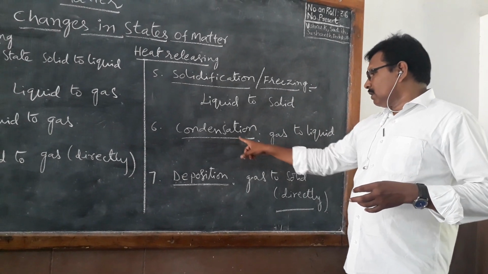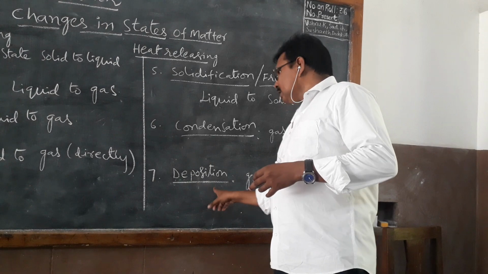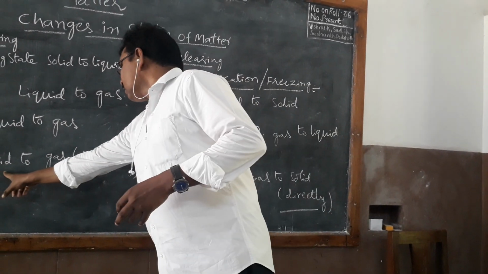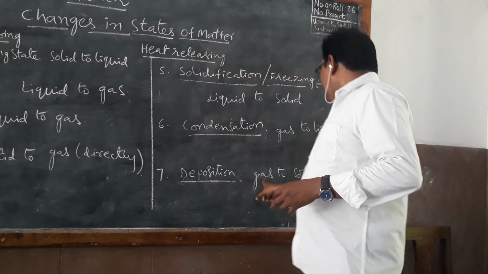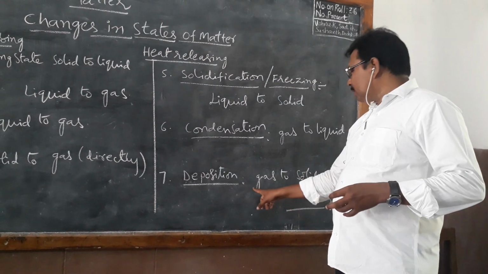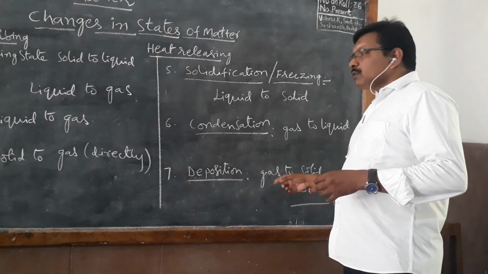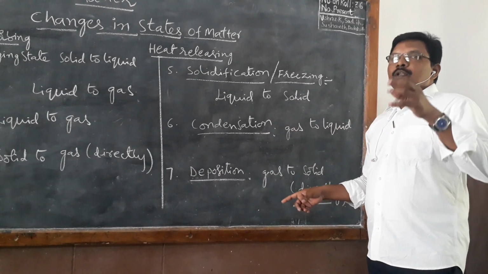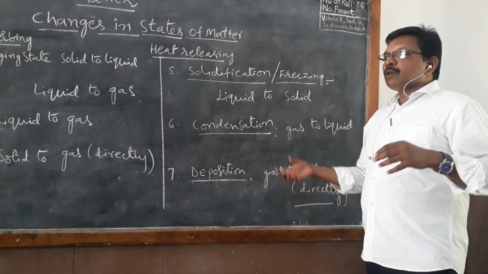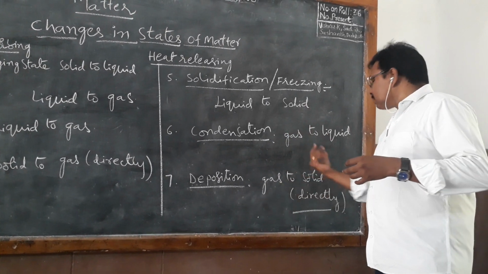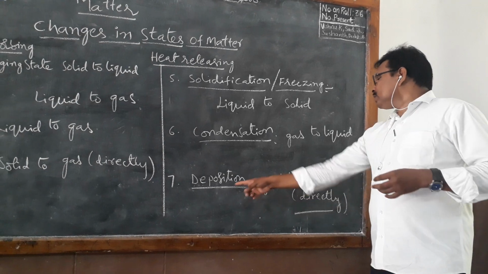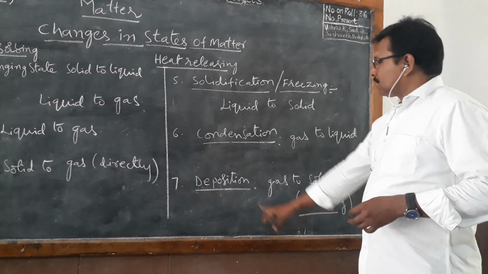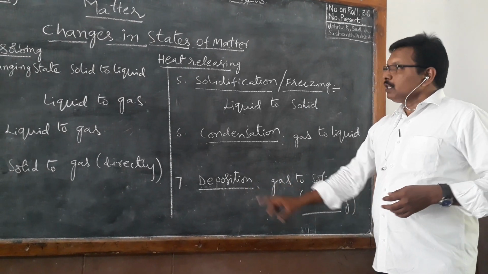This process is called condensation. Now next, deposition. Deposition is the reverse process to sublimation. You know sublimation means solid to gas directly. Here it is gas to solid directly. When we cool gas, it converts to solid without a liquid stage. For example, in winter season, the cool breeze turns gas to snow. That is deposition. Gas turns to solid directly.